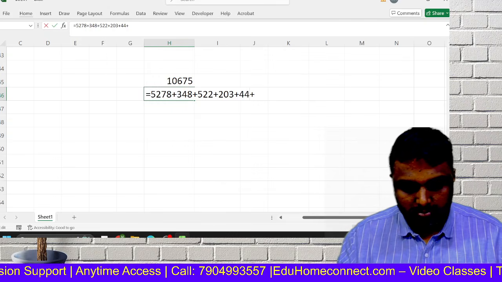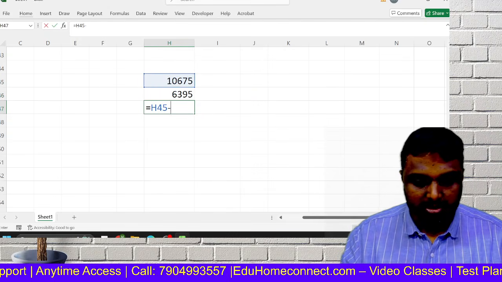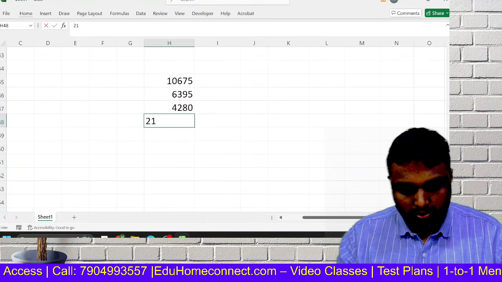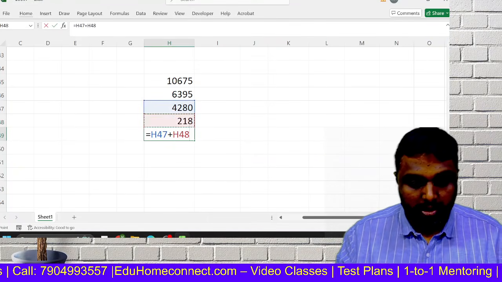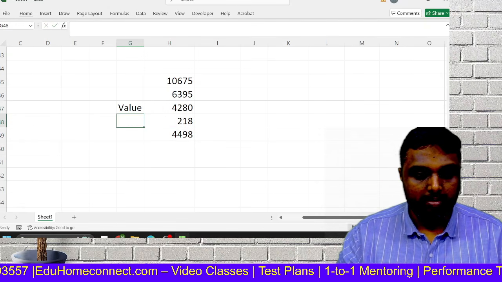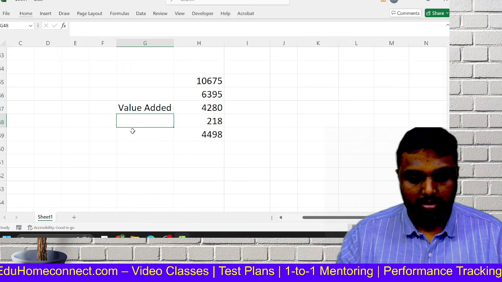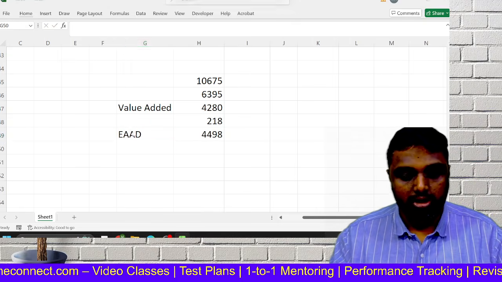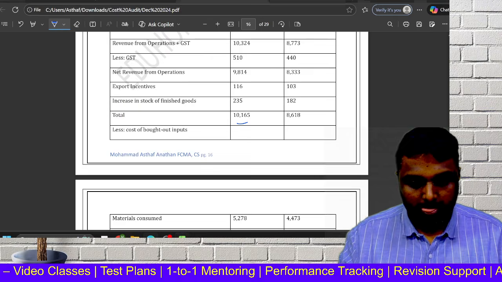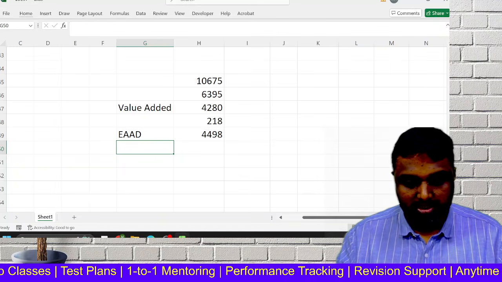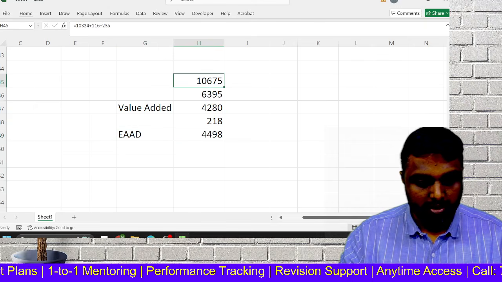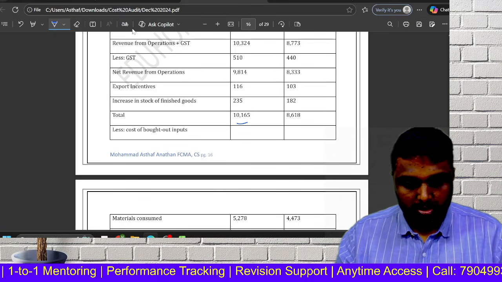So if you minus, this is the value addition. If you want earning available for distribution, you have to add other income, which is 218. So this is the earning available for distribution, and this is the value added. See, 10,165. That is, they have taken the increase in stock. GST is also there. There's a GST paid, we have to reduce. So GST paid we have to reduce. Right.